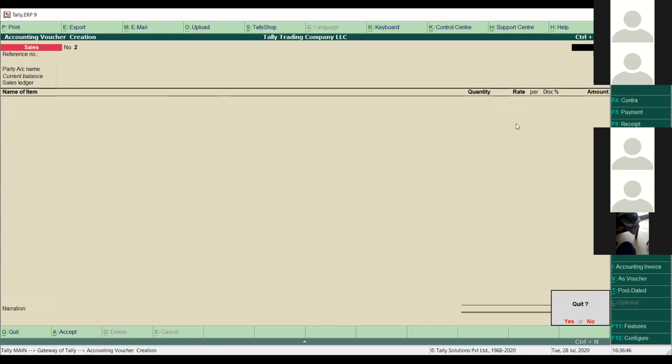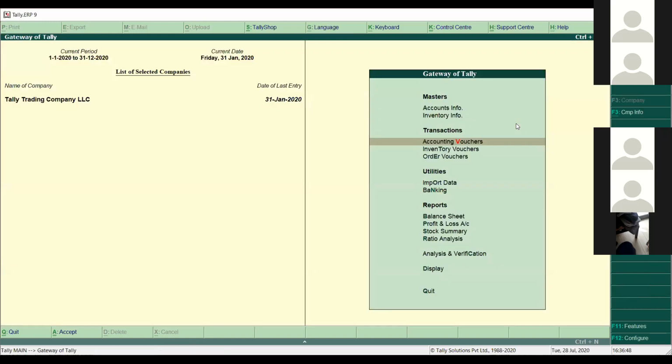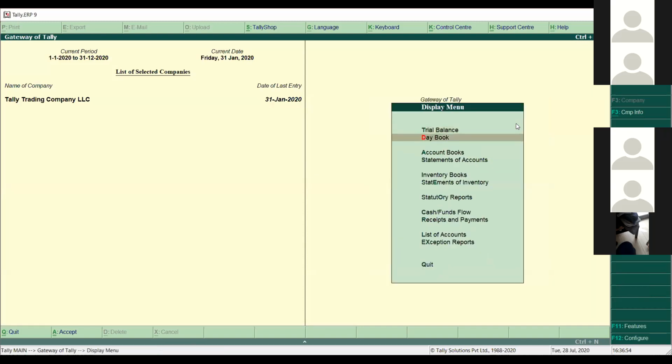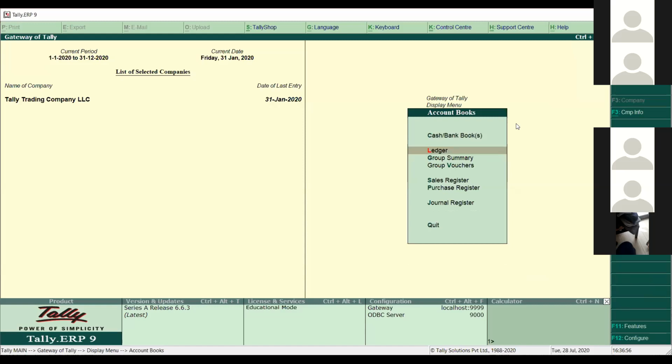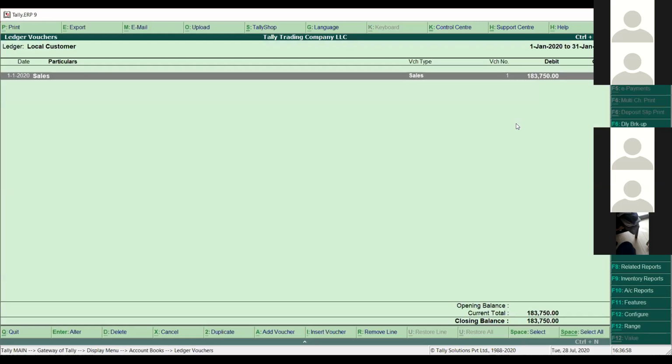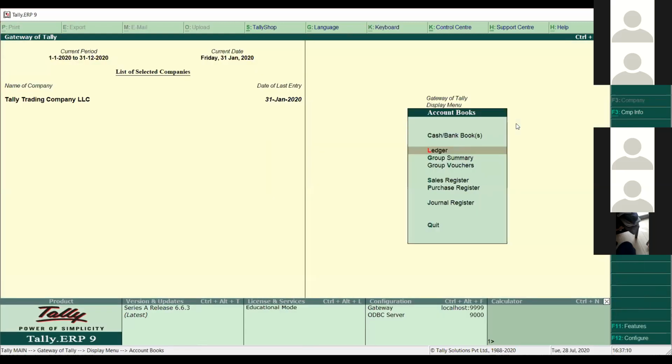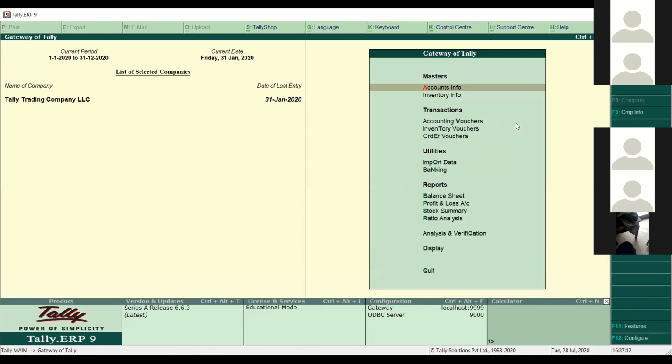So if I go back to see the account report, the statement of the particular account, or maybe the ledger account, I'll go to display, account books, ledger, and local customer. So you can see here 1,83,750 dirhams we have to receive from this customer, because this is our customer, and we have to make a receipt for that. So how to make payment and receipt, how to get the partial payment, and how we can give the partial payment to our vendor as well.